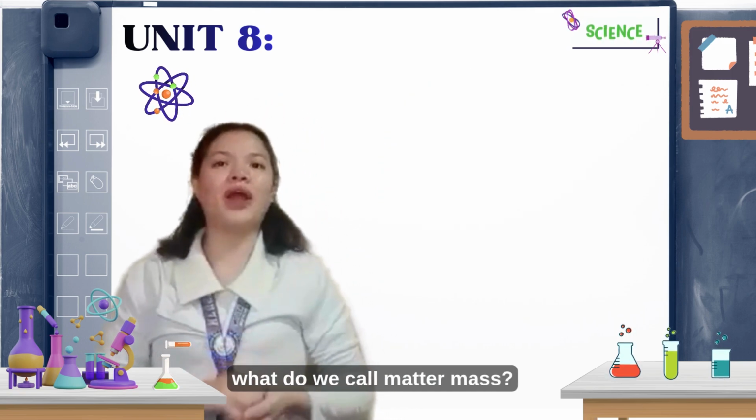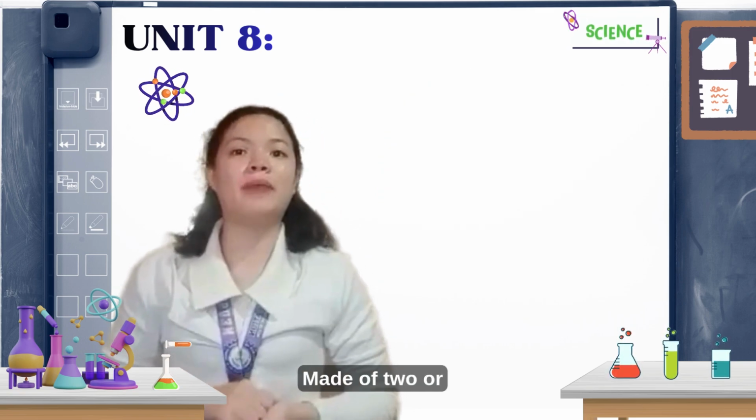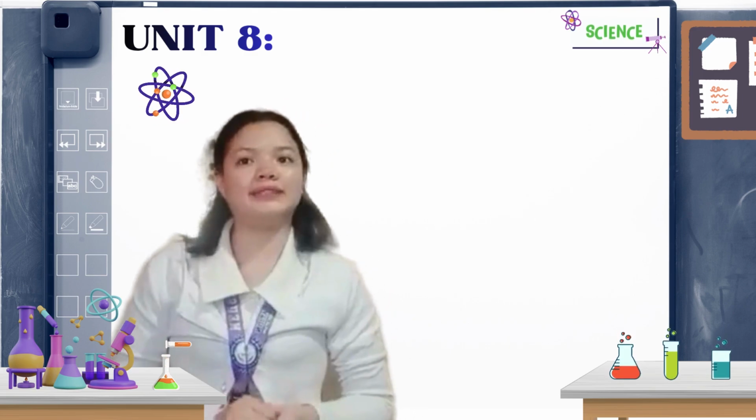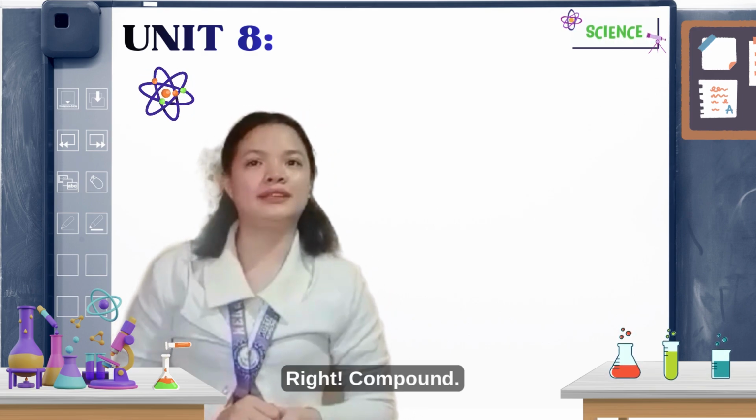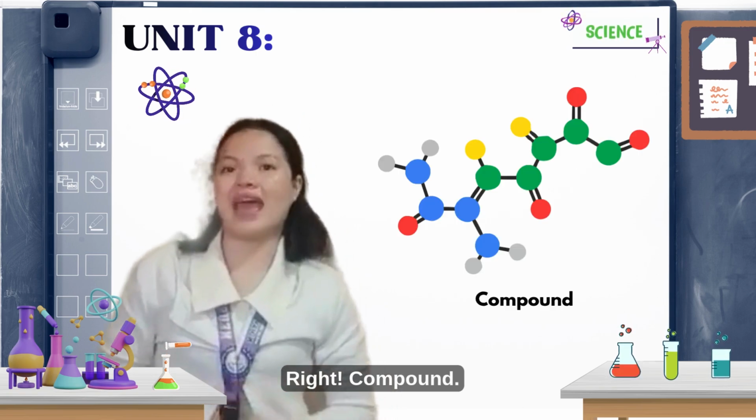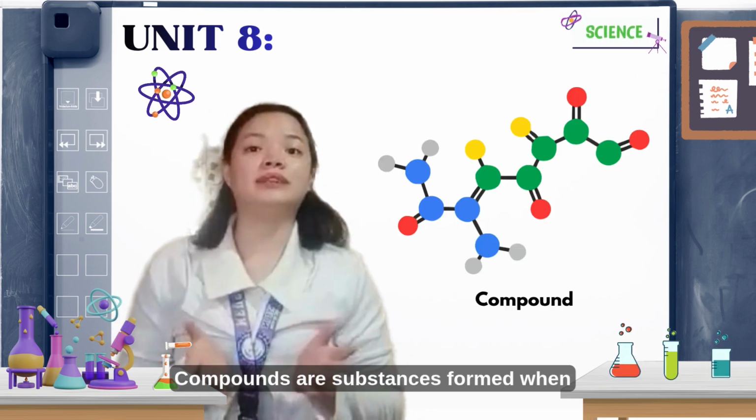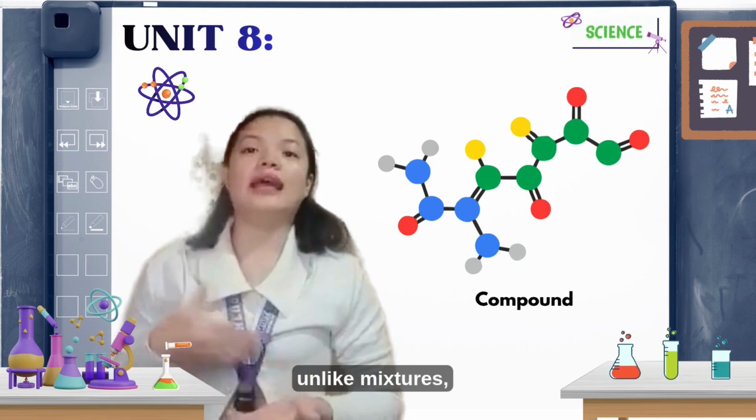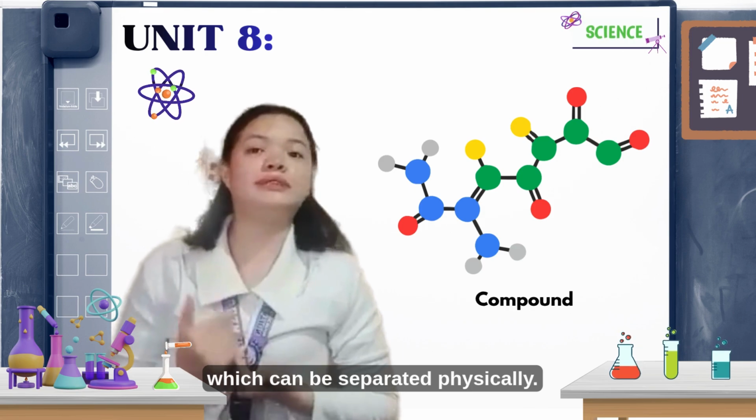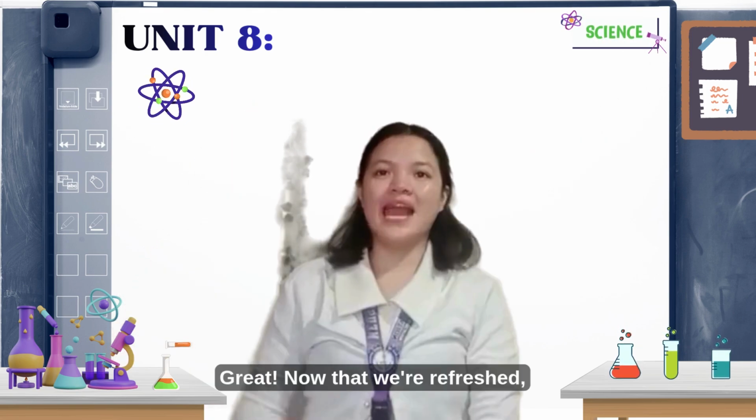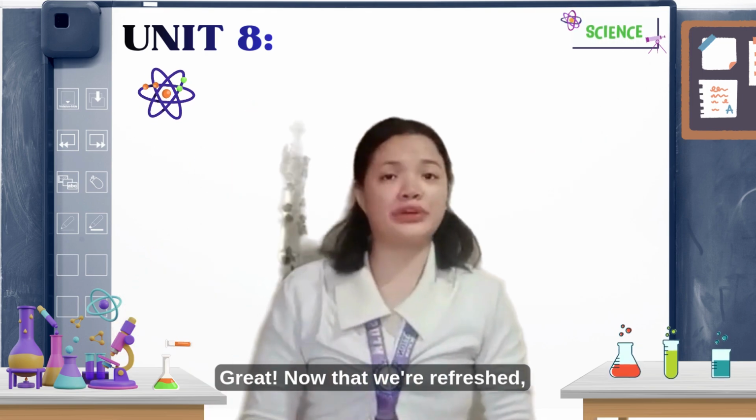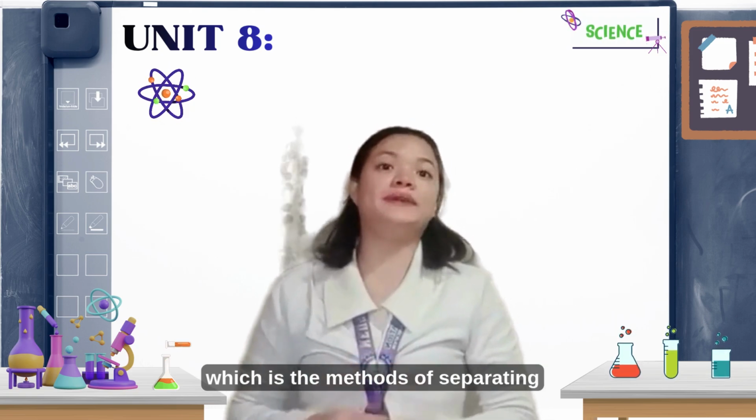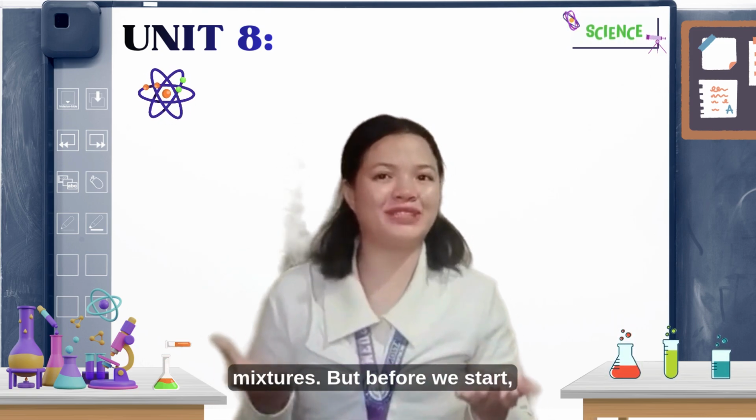And number 4, what do we call matter made of two or more elements chemically combined? Right! Compound. Compounds are substances formed when elements combine chemically, unlike mixtures which can be separated physically. Great! Now that you're refreshed, let's move on to our new lesson, which is the methods of separating mixtures.